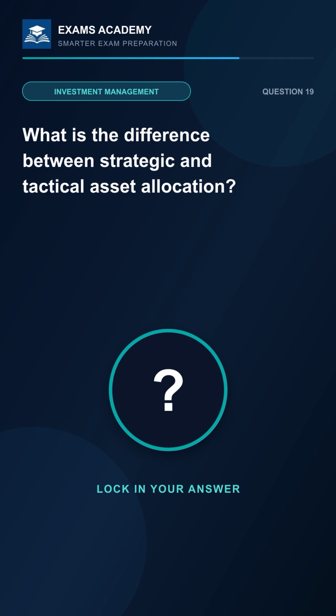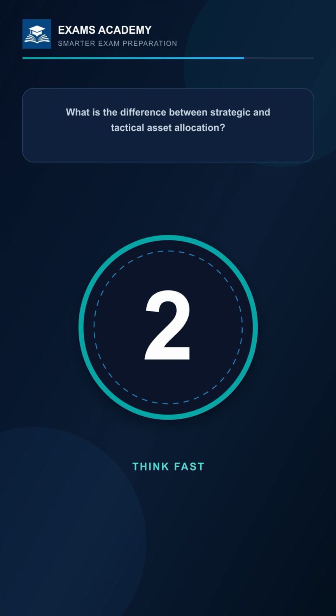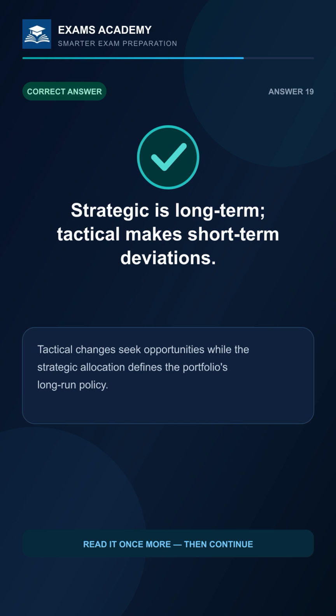What is the difference between strategic and tactical asset allocation? 3, 2, 1. The answer is strategic is long-term. Tactical makes short-term deviations. Tactical changes seek opportunities, while the strategic allocation defines the portfolio's long-run policy.